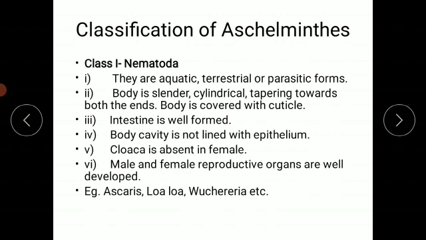The body is covered by an outermost covering, which we call the cuticle. The intestine is well developed. The body cavity is not lined with epithelium. The cloaca is absent in the female. The male and female reproductive organs are very well developed. Examples of animals from class Nematoda are Ascaris, Loa and Wuchereria bancrofti, etc.